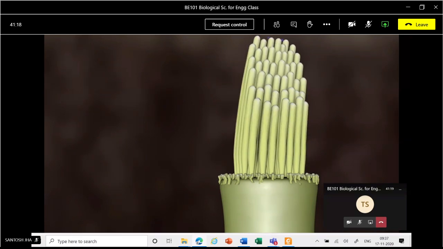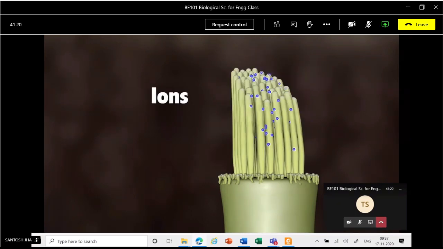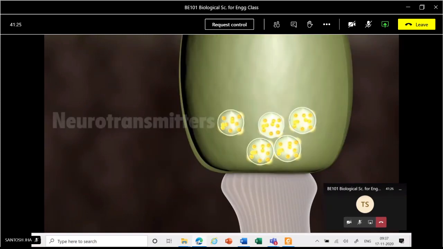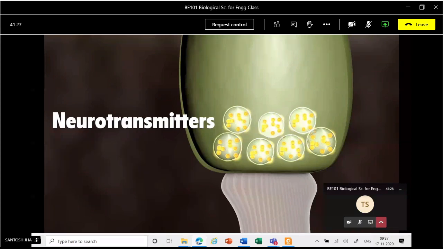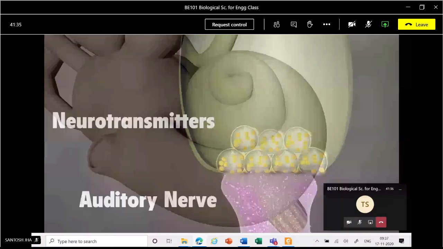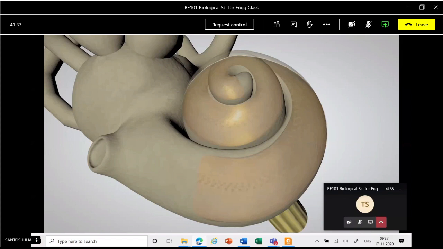As the hair bundles are moved, ions rush into the top of the hair cells, causing the release of chemicals at the bottom of the hair cells. The chemicals bind to the auditory nerve cells and create an electrical signal, which travels along the auditory nerve to the brain. Different hair cells respond to different frequencies of sound.